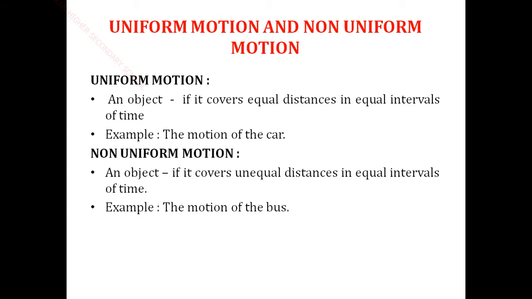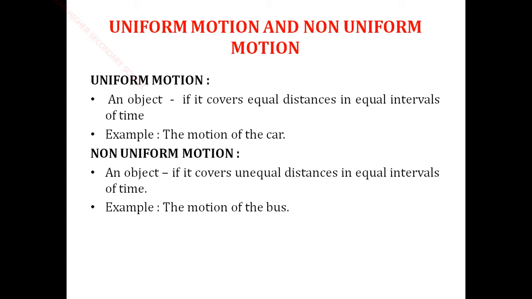Uniform motion and non-uniform motion. What do you mean by uniform motion? Uniform means the same. Consider an object that covers equal distance in equal intervals of time. That means uniform motion.